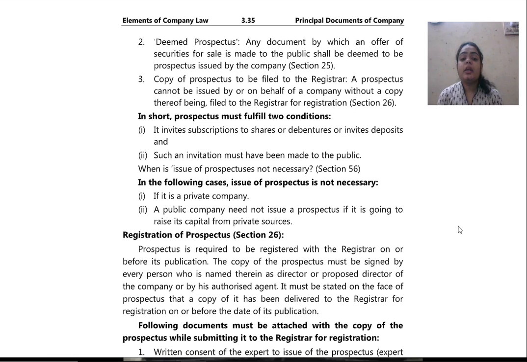Copy of prospectus to be filed with the registrar. A prospectus cannot be issued by or on behalf of a company without a copy thereof being filed with the registrar for registration. Means what? That a copy has to be firstly filed with the registrar, and once it is filed and accepted by the registrar, only then the company gets a right or permission to have the copy called a prospectus.